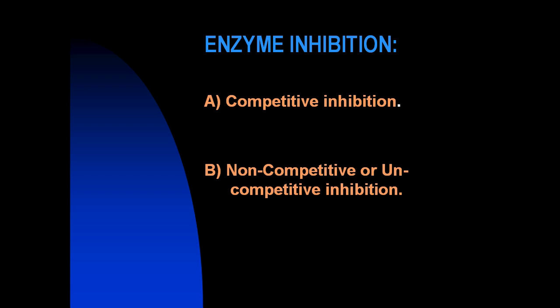Here in this topic, we're going to discuss some common types of enzyme inhibition. These include competitive inhibition, non-competitive inhibition, and uncompetitive inhibition. Competitive inhibition.